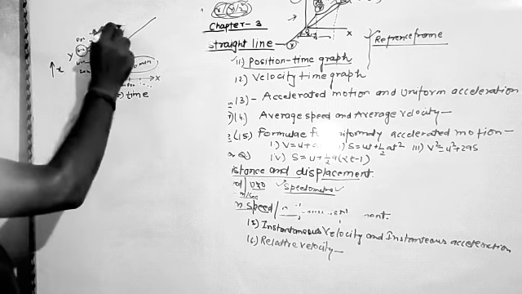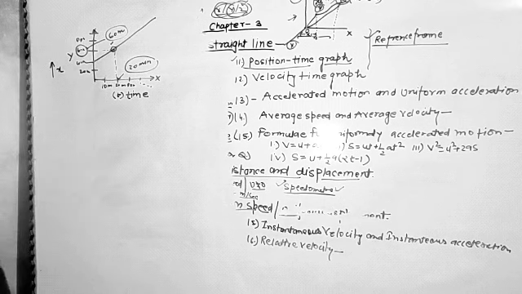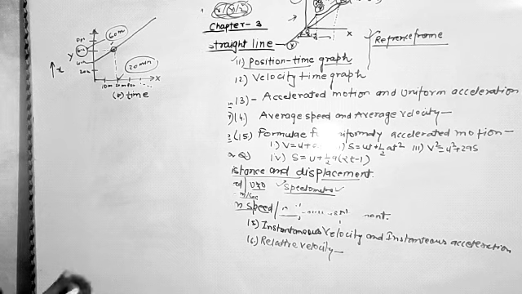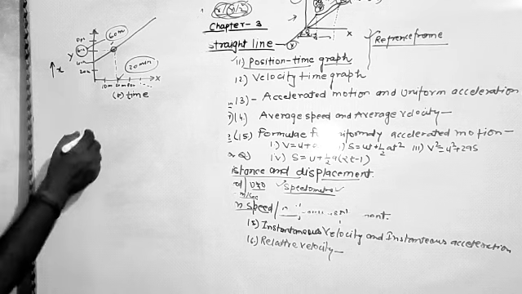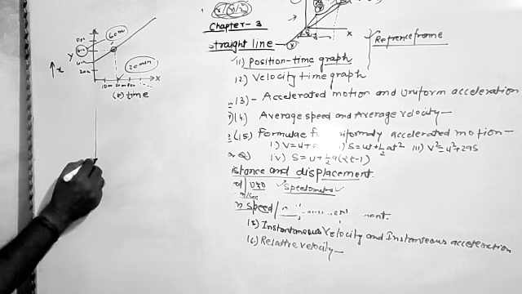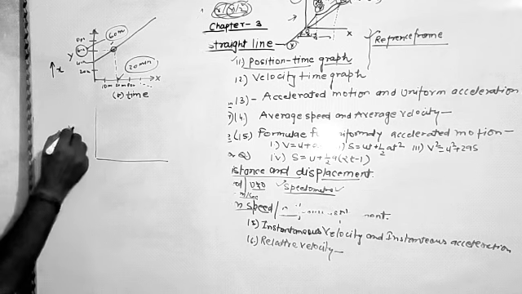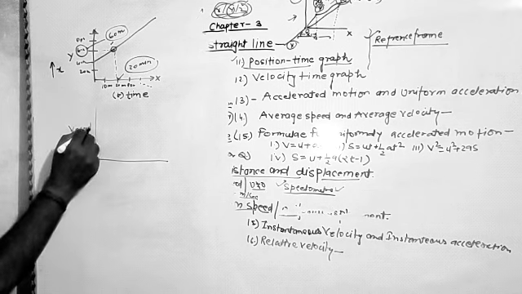So it is the basic, fundamental and interesting idea to determine the position of the object in a given interval of time, and this fundamental idea is called the position time graph. Similarly, if we wish to find out the velocity of the object in a given time interval, we may in the same way draw a velocity time graph.